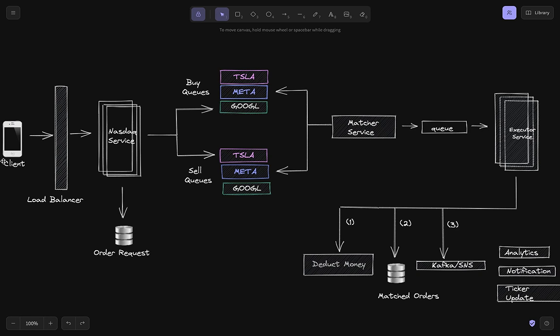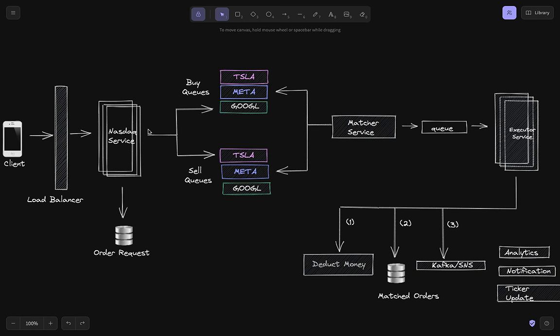The client makes a buy or sell request. NASDAQ service validates it, stores it into the DB, and then stores it into the relevant queue. And once that order is successfully stored into the queue, the client has been sent an OK response with an order ID, which the client can later query the status for. So this part is done.